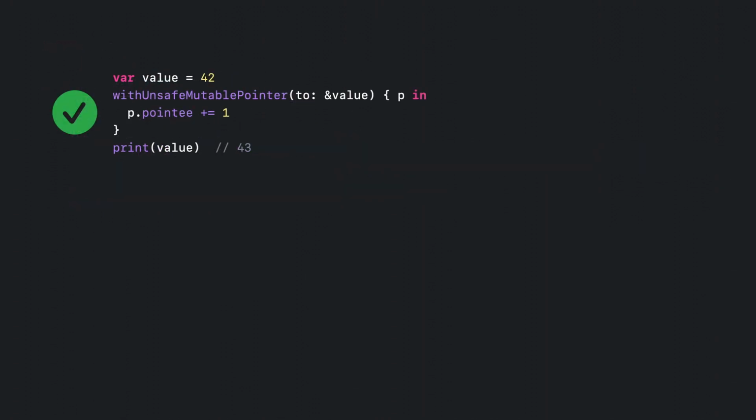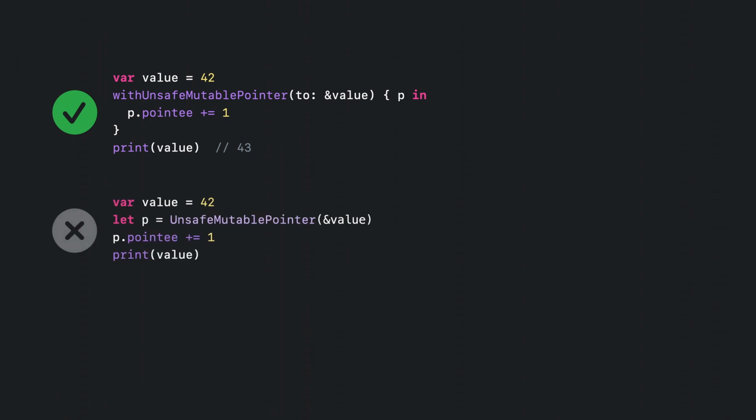In pure Swift code, we need to pass around pointers far less often, so it makes sense to highlight the cases when we do such things by preferring to use closure-based APIs. They might be more verbose, but I find that their explicitness makes it easier to understand what exactly is happening. In particular, their closure-based design makes the actual lifetime of the resulting pointer far more explicit, helping you avoid lifetime misuse, like this invalid pointer conversion.